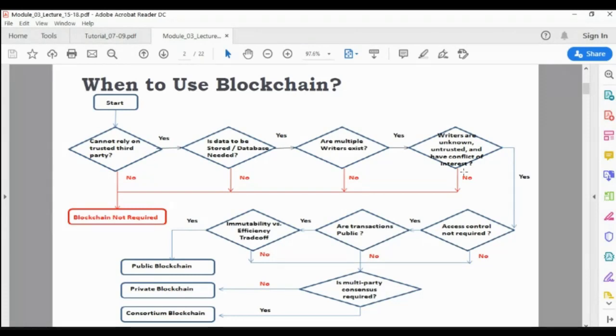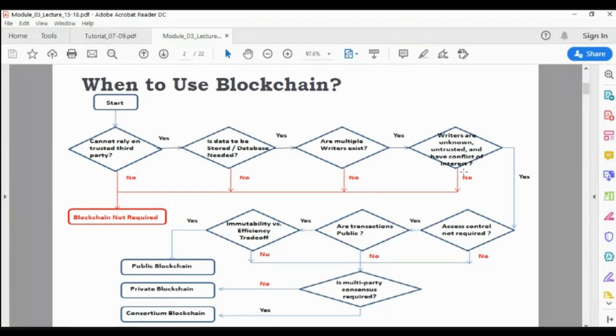Obviously, one customer doesn't know the manager of a particular office, unless he is a regular traveler. If he is a random traveler, or has taken it just for the first time or second time, he may not know the manager, and the manager may not know him. So writers are unknown, untrusted, and have conflict of interest.